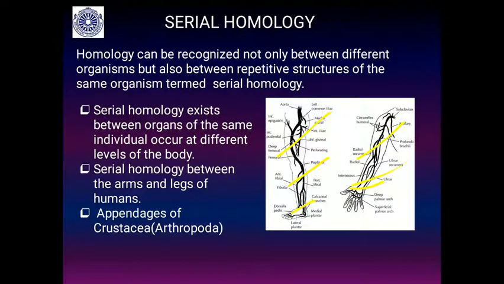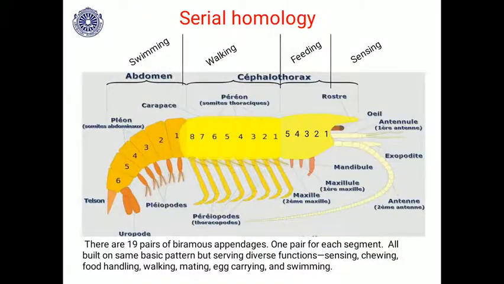This is what you can see. They are repetitive structures, a series of structures. They have the same anatomical base, you will find. So this is the serial homology. A very good example is the appendages of prawn or appendages of crustaceans. They are a good example for serial homology. You will be able to see there are 19 pairs of appendages in the case of prawn. There are 19 segments.